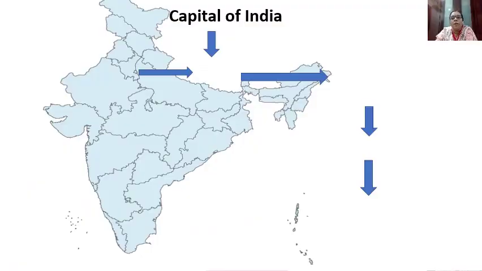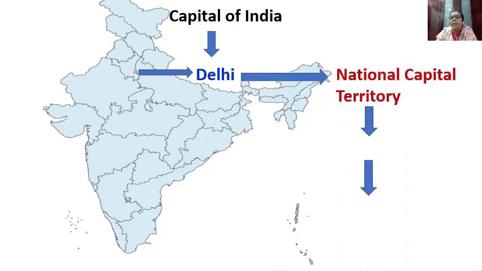So children, let's follow the structure. The capital of India is Delhi. Delhi has got the status of, yes, it is also called the National Capital Territory. Delhi is a Union Territory and it has got the status of National Capital Territory.